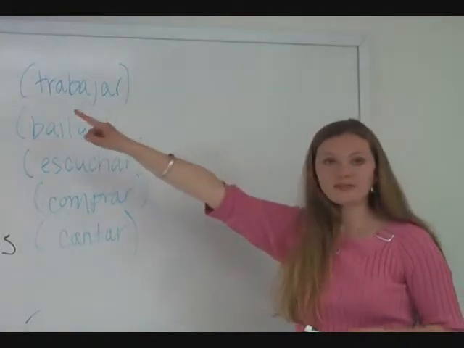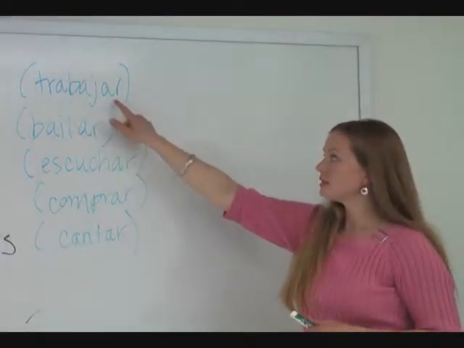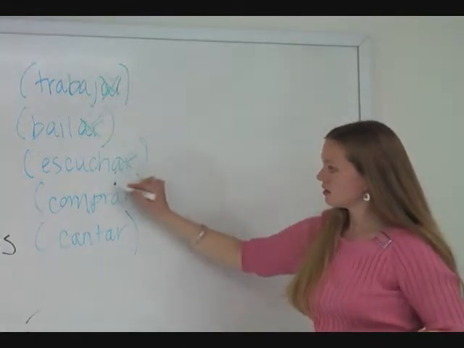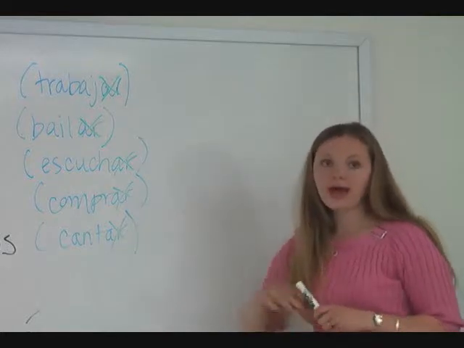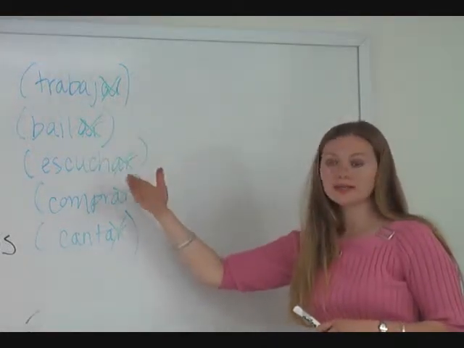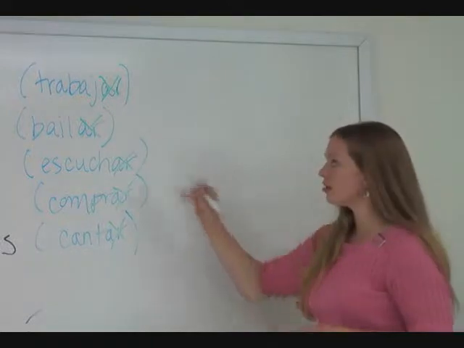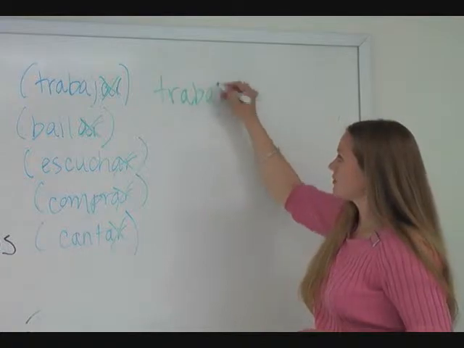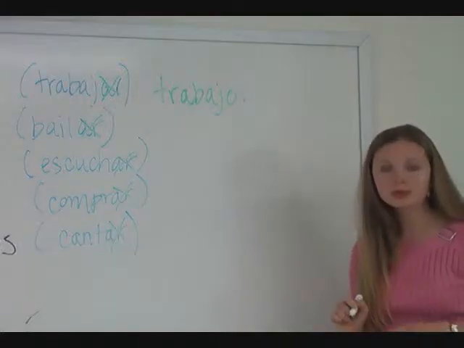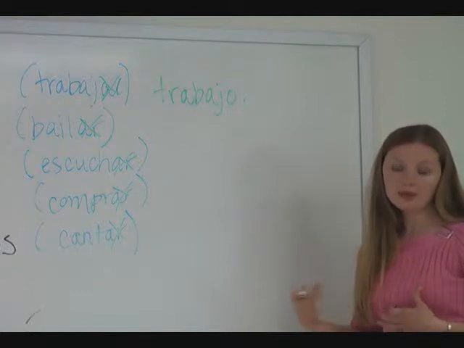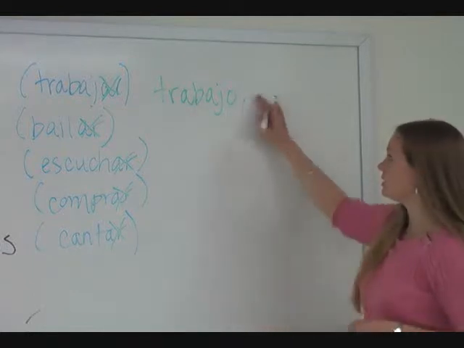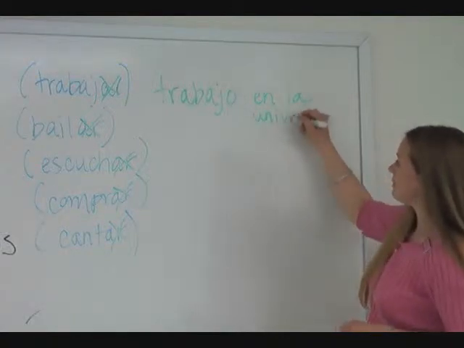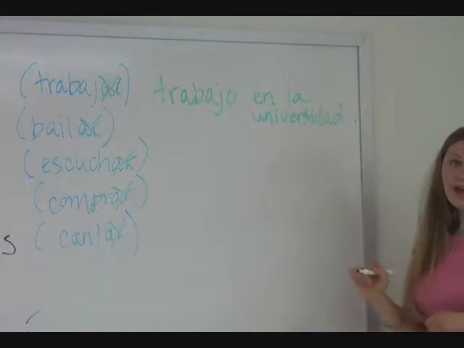Trabajar. First step is identify your subject, which is yo. Drop the ending, which is AR. And then the third step will be to add the appropriate ending or the new ending that's the present tense form of the AR verb. So here's our root or our stem. The first sentence is trabajo. I work. Trabajo. You can expand on the sentence too. You could say, por ejemplo, trabajo en la universidad. I work at the university.